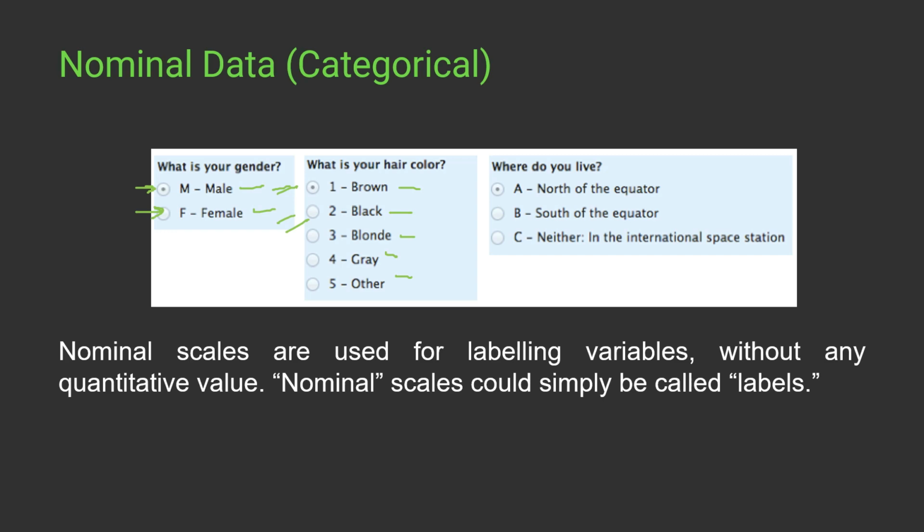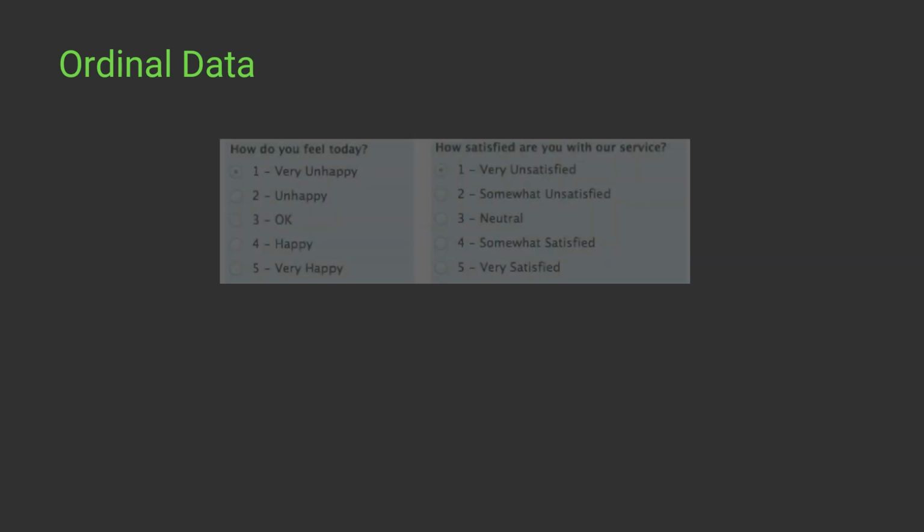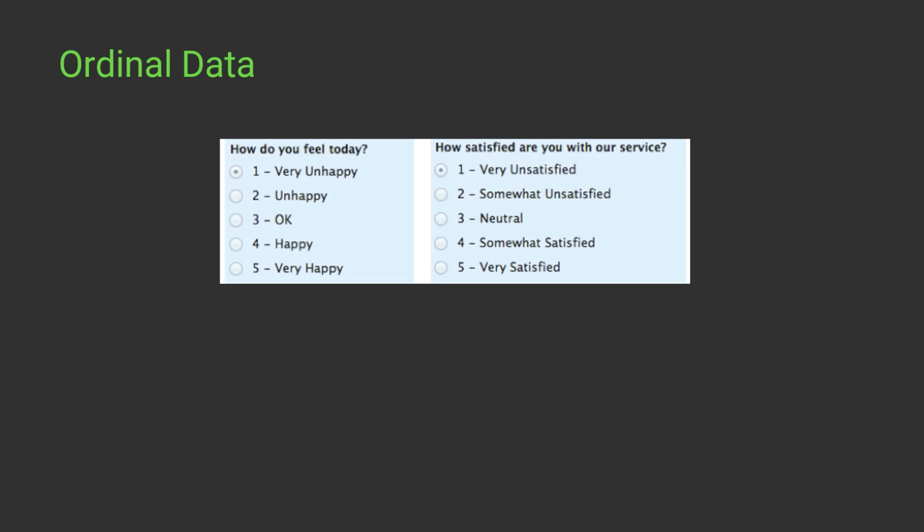Okay. Now, the second form of data we have is ordinal data. The ordinal data is a kind of the ordering data where we can have a quantitative analysis, but there is no fixed interval between the data. So for example, we have a data of how do you feel today. We have very unhappy, unhappy, okay, happy, and very happy.